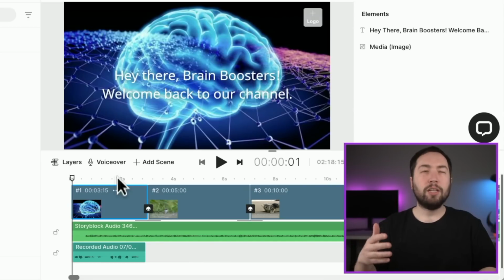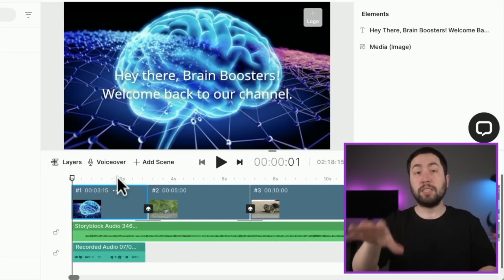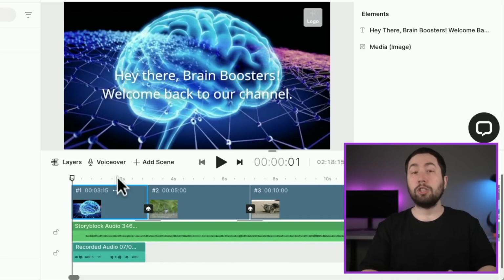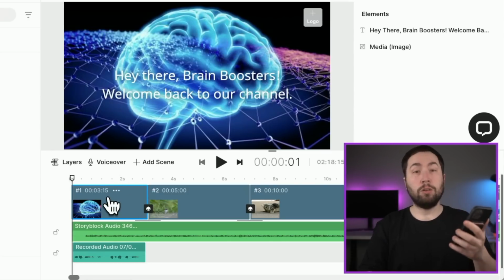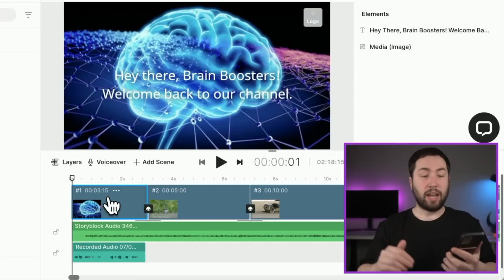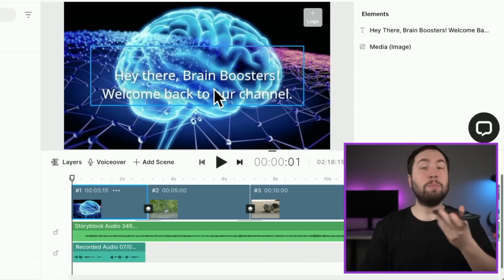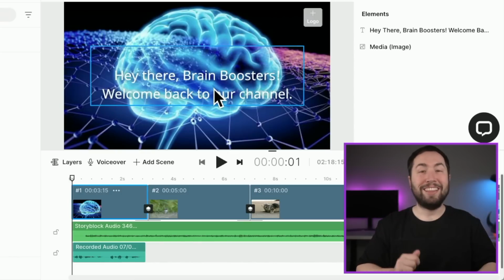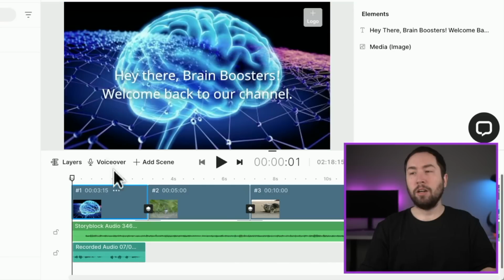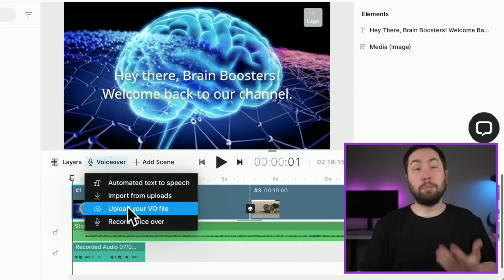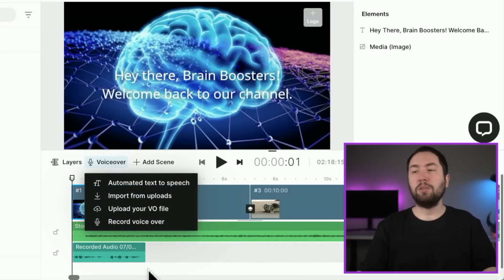And one other option, if you don't have a microphone or a built-in microphone for your computer, you can just use your phone voice memos app. So for each individual scene, you would take your phone, your voice memos app that every phone has, and you would click start recording, and you would just say, hey there, brain boosters, welcome back to our channel. Done. And then you would send it to your computer, you could email it to yourself, whatever. And then you would go right here to voiceover, and then you would hit upload your voiceover file, upload it, and do the same thing right there.